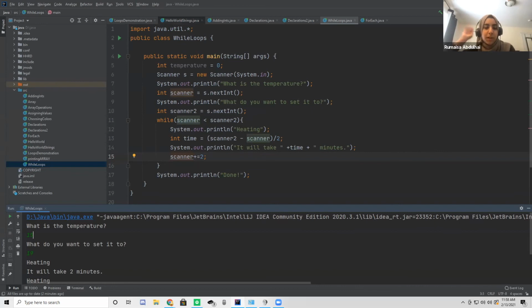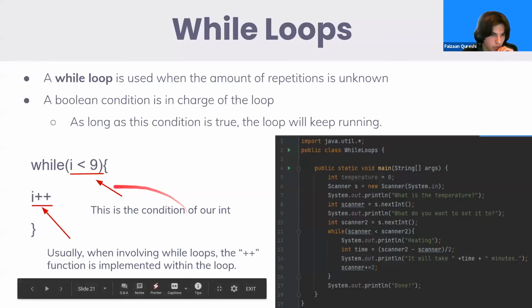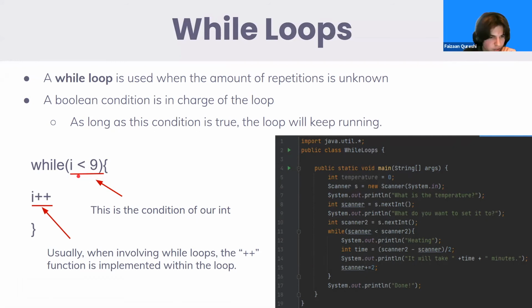Does that make sense, Mohammed? Let me just go back to the slide so I can go over it again. All right, so for while loops, essentially just inside of these parentheses, we're going to deal with a statement like